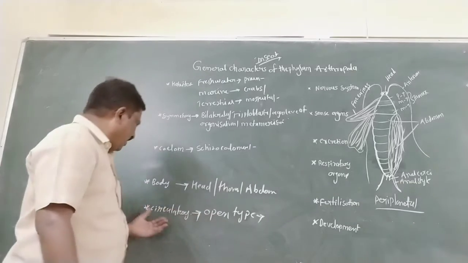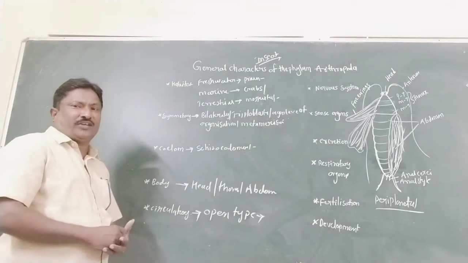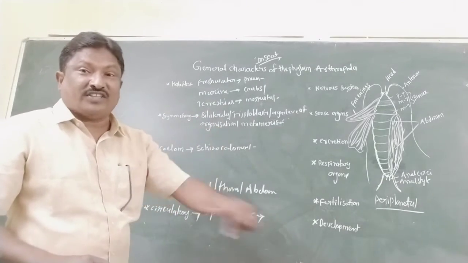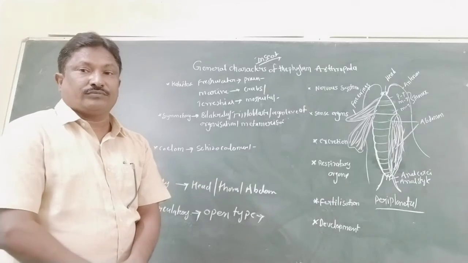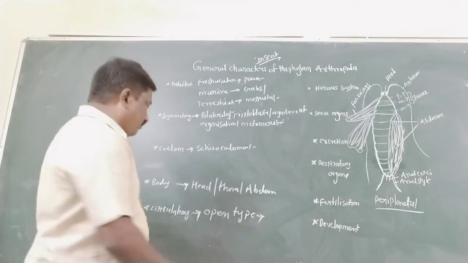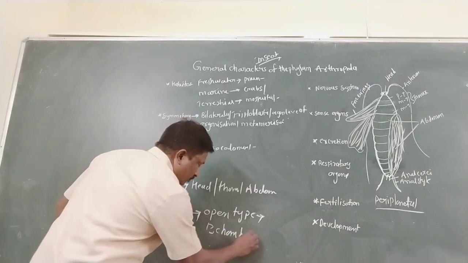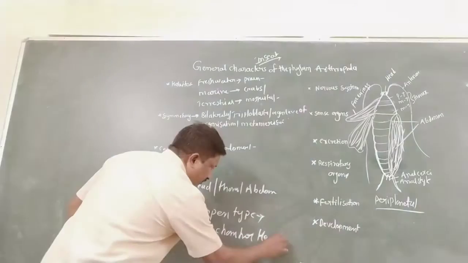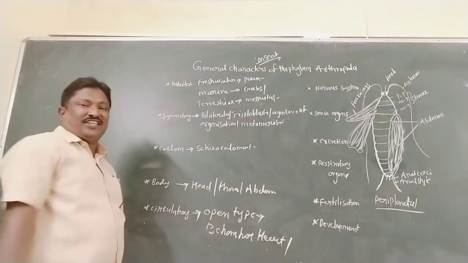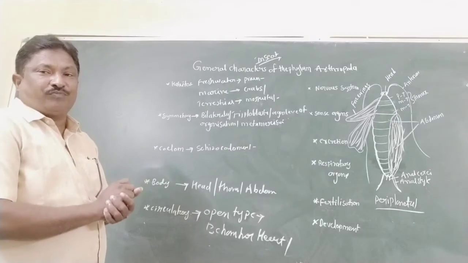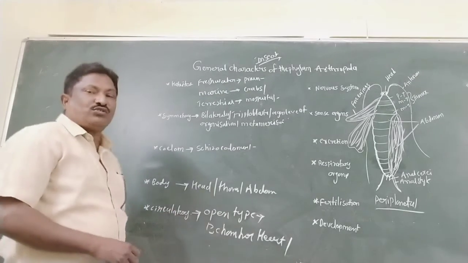The best example is the cockroach, which has 13 chambers in the heart. The respiratory pigment here is hemocyanin.